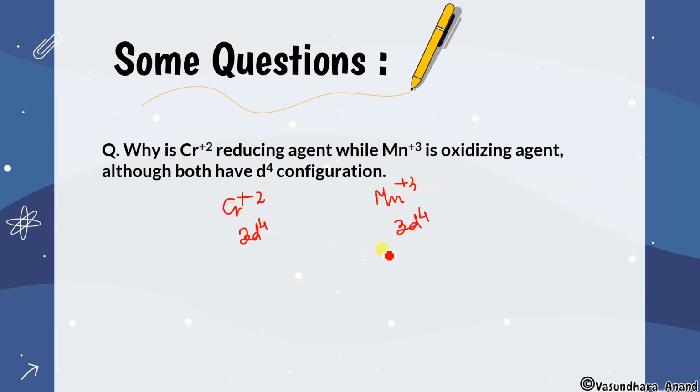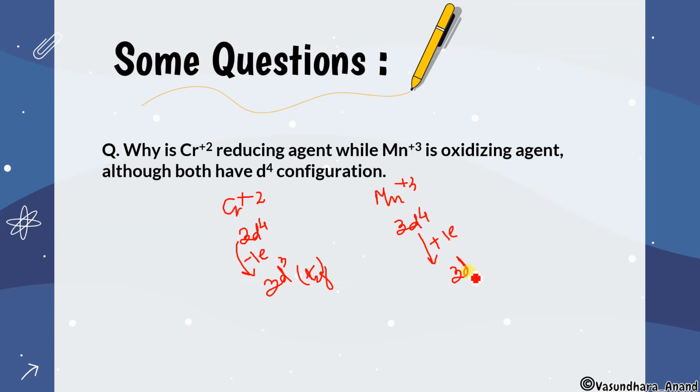So chromium will easily lose one more electron. If it loses one, it will convert into 3d3, that means t2g stability it is going to get, while Mn+3 will gain one electron, so that it converts into 3d5 half-filled stability.